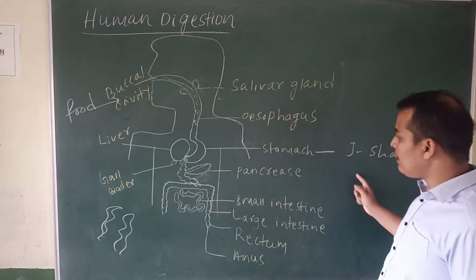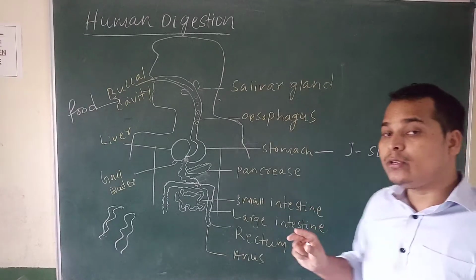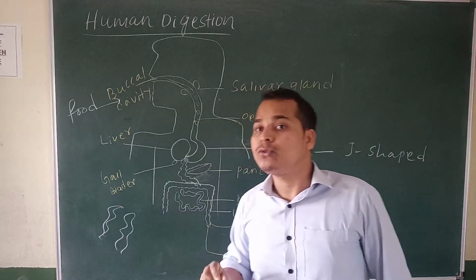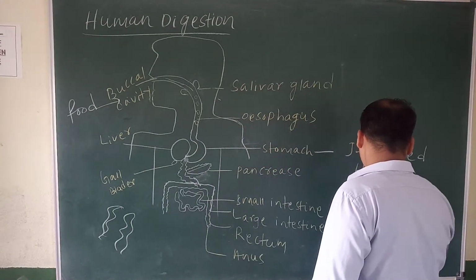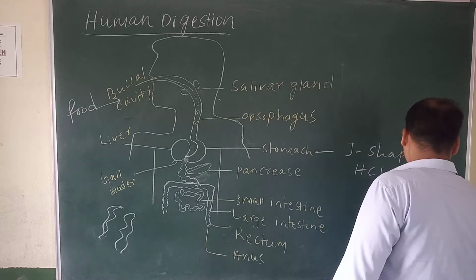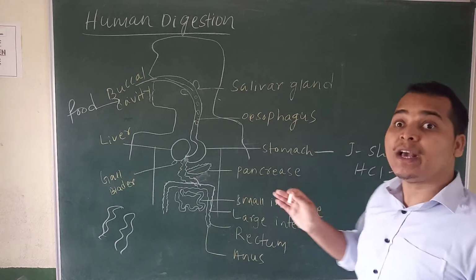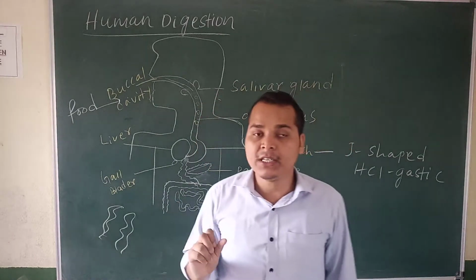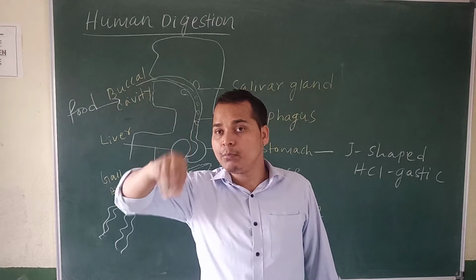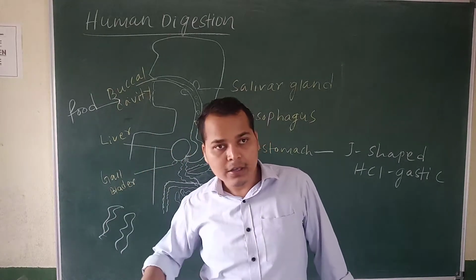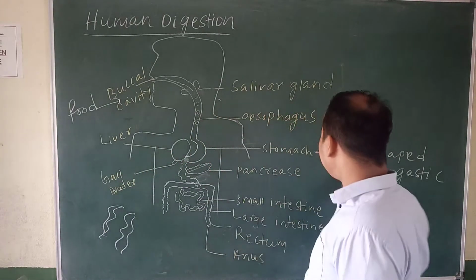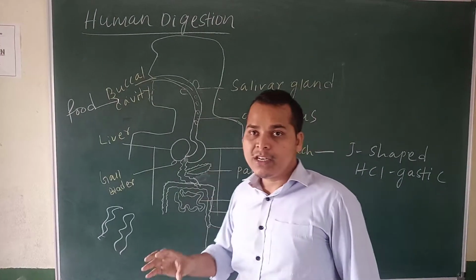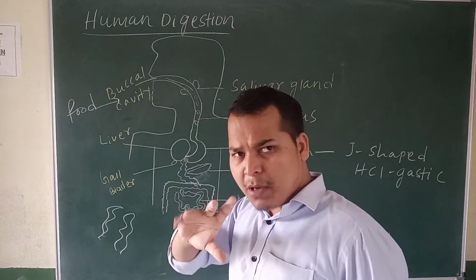When the food comes to the stomach, the stomach secretes gastric juice. It secretes HCl, which is a gastric juice. It will make the food an acidic medium. You know the work of acid. What will happen when acid falls on our skin? It will burn. So here, what will happen when HCl acid falls on the food? It will burn the food and make it into a very compost-like form.